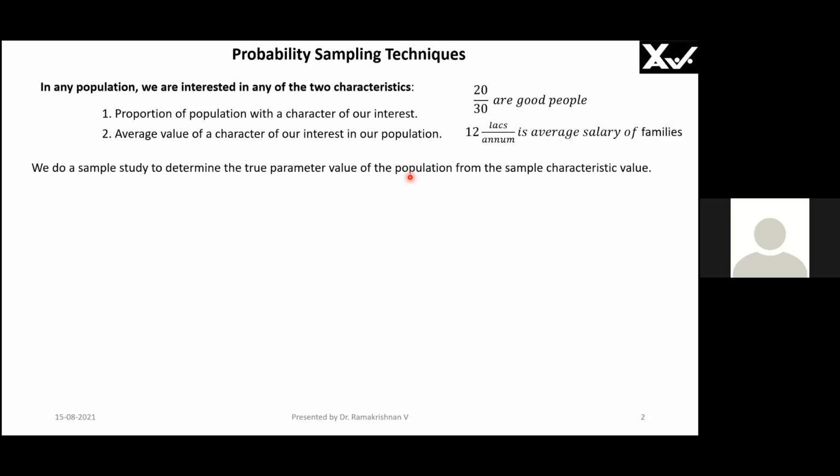Okay, sir. The characteristic from a sample is called statistic. Clear? I'm going to put it in the slide. Is it clear? Sample characteristic is going to be called statistic.